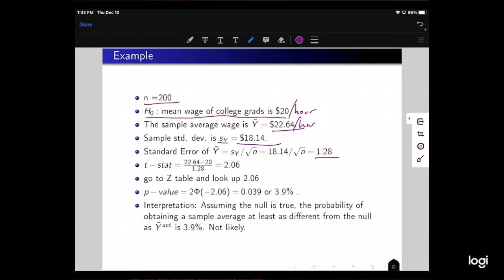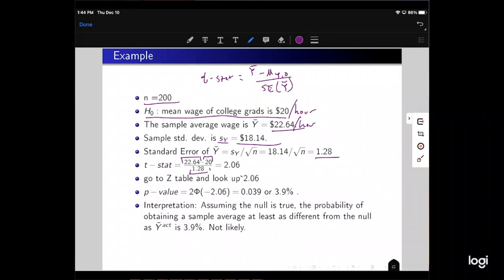The t-stat, remember, is just equal to y bar minus the null over the standard error of y bar. So we plug in y bar, the null, and the standard error, and we get 2.06. So go look up 2.06 on the z table. Actually, we would be looking up negative 2.06.